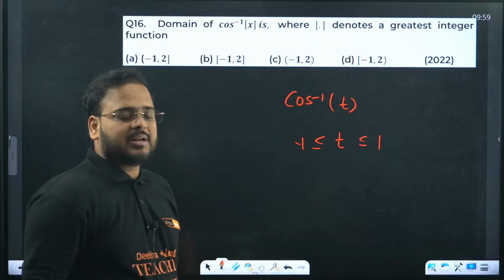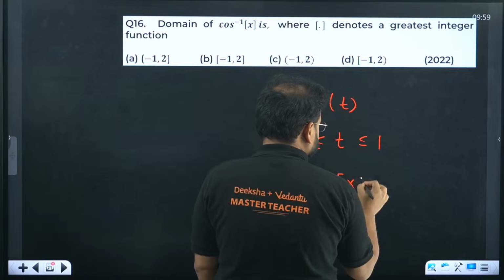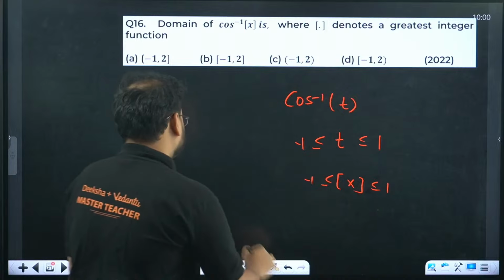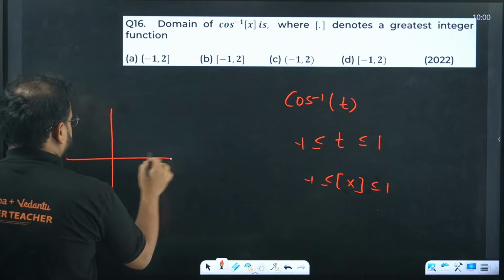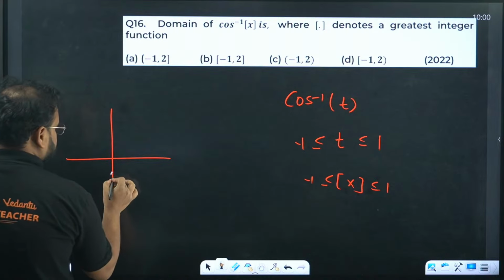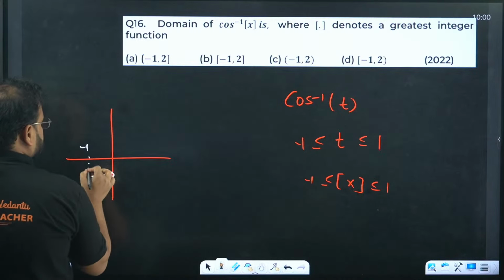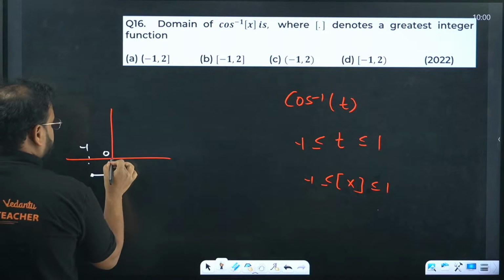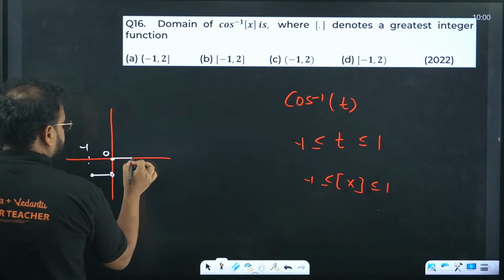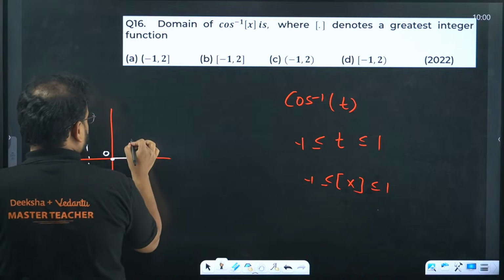Think about it. That's 0, that's 1. Okay, that is going to be 1, and we'll have over here again what?